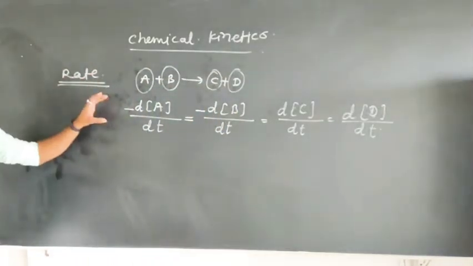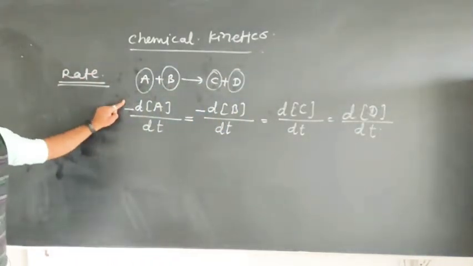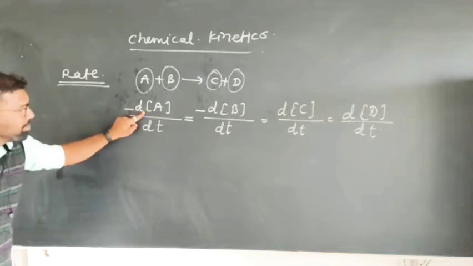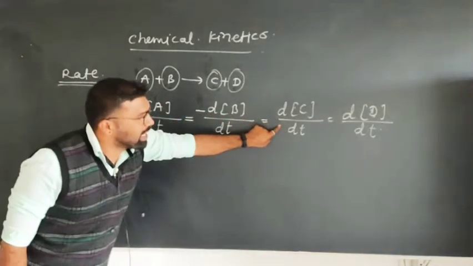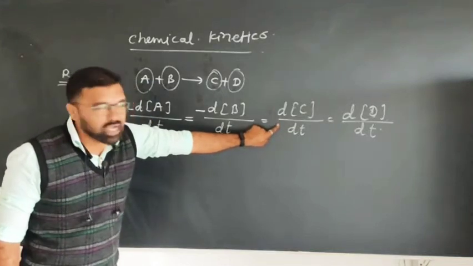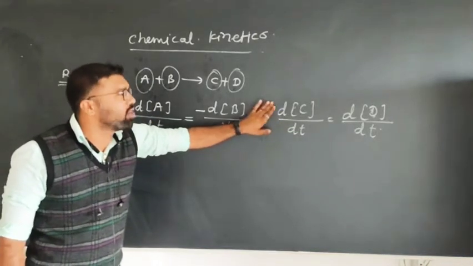That means the central idea is, while you write the rate in terms of reactant, a negative sign should be given. While you write the rate in terms of the product, there should be a positive sign or no sign.